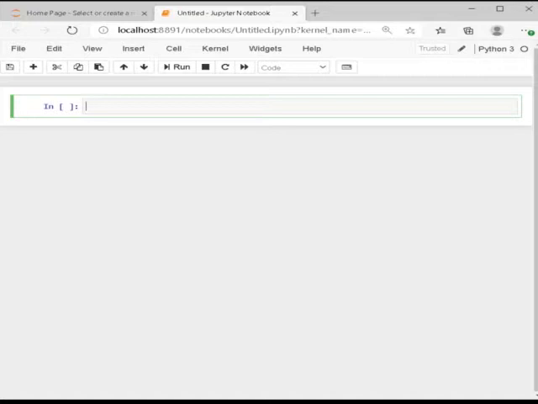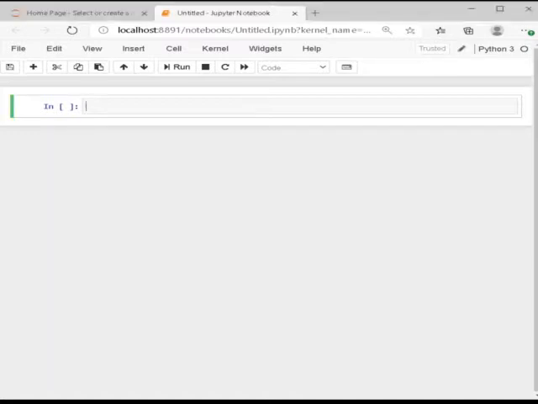Before creating a class, I want to explain some built-in types. We are unknowingly working with classes and objects right from the beginning. Every element in Python programming is an object of a class.